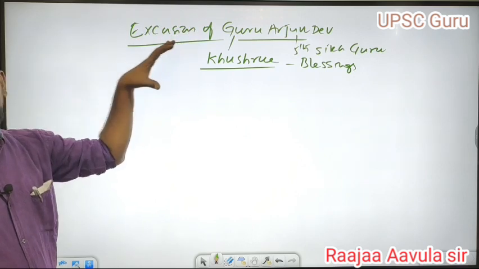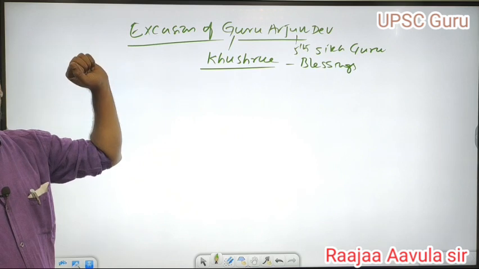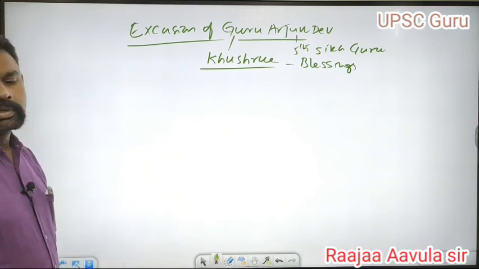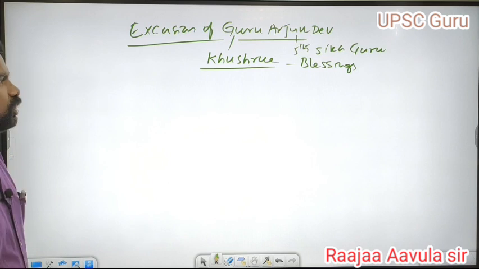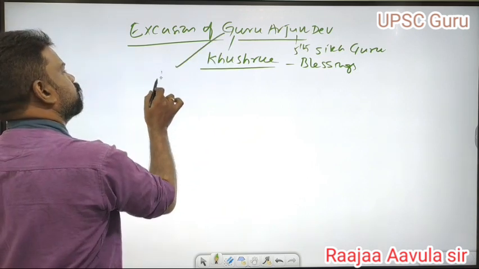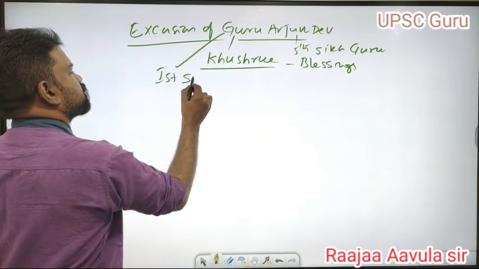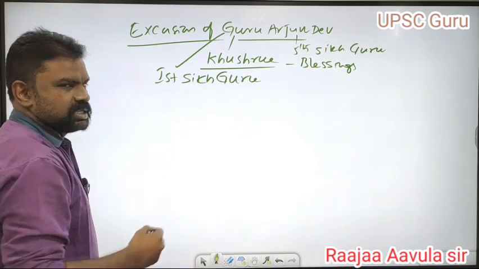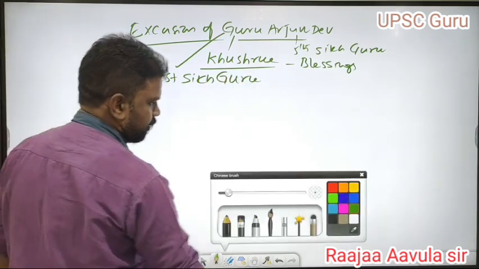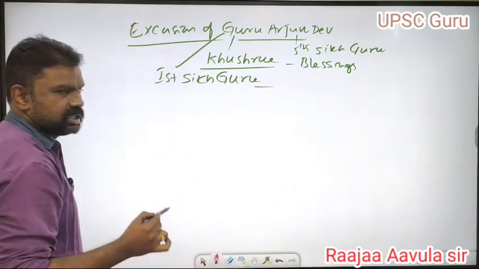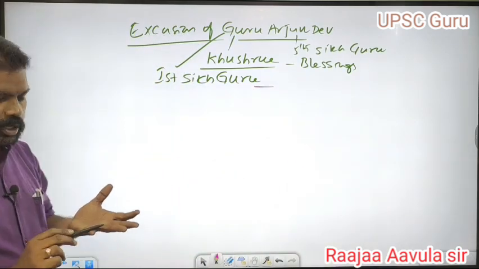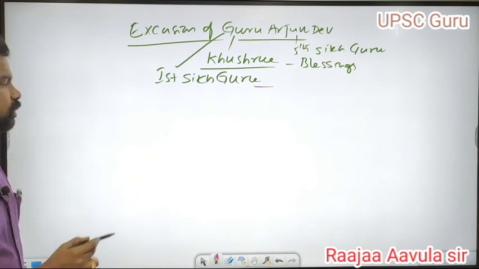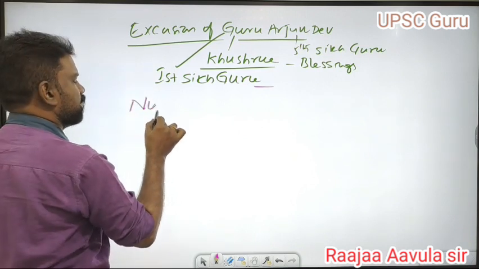He wanted the death of Jahangir. So that's why Jahangir killed Guru Arjun Dev. He was the first Sikh Guru killed by the Mughals. That was another episode, the Khusru episode and Guru Arjun Dev episode. Another famous episode of this period is the Nur Jahan episode.